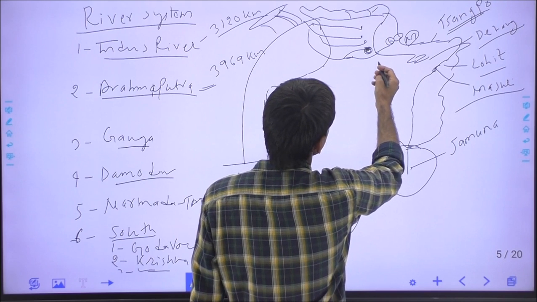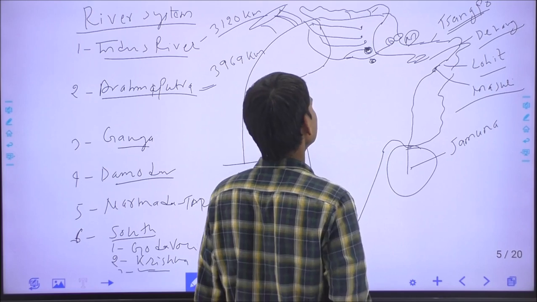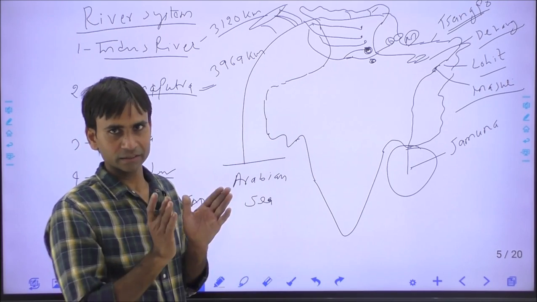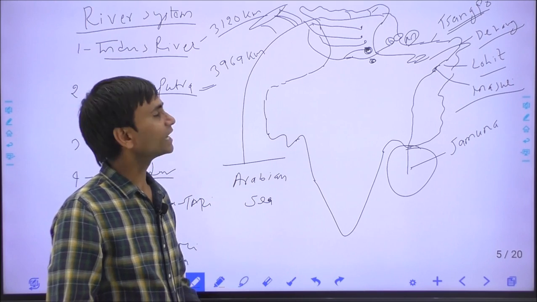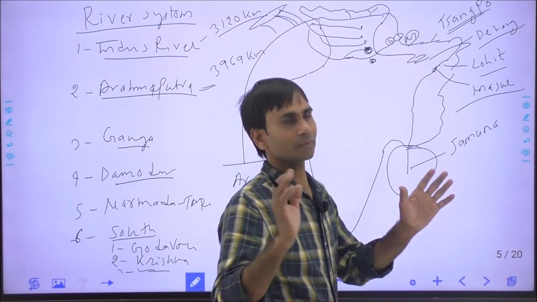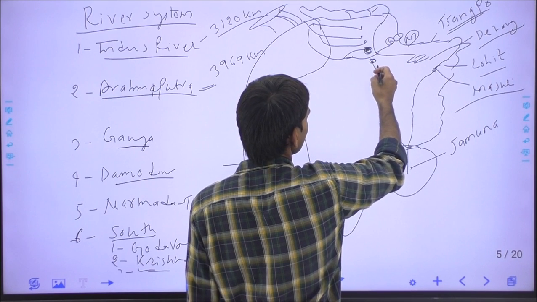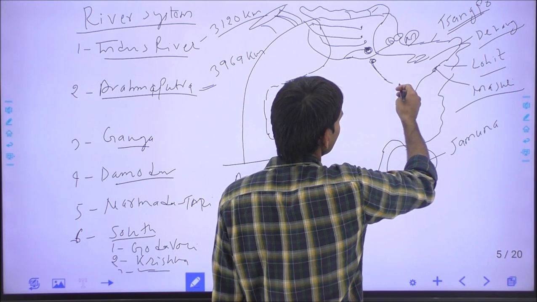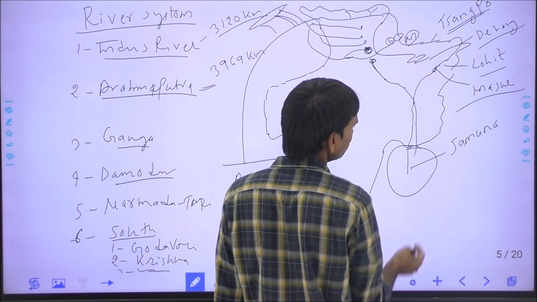Okay, next the Ganga river. Ganga originates from the Gangotri glacier in Uttarakhand, and there are two separate rivers, Alaknanda and Bhagirathi, and both rivers join at Devprayag, and then it is called the Ganga. Before Devprayag there is no Ganga river. After Devprayag it flows through Uttarakhand, Uttar Pradesh, Bihar, and West Bengal, and finally enters Bangladesh.